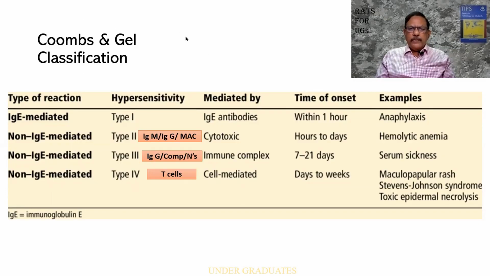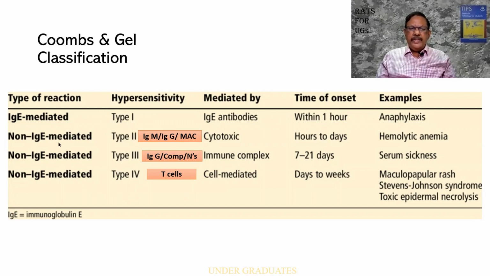Now, look at this particular table very carefully. It is called Coombs and Gell Classification of Hypersensitivity Reactions. This table gives us the type of reaction, the type of hypersensitivity, what it is mediated by, the onset, and some examples. So, the first one, type 1, is mediated by IgE. The antibody is IgE antibody. It can occur within minutes or at the most an hour, and it is called as anaphylaxis.